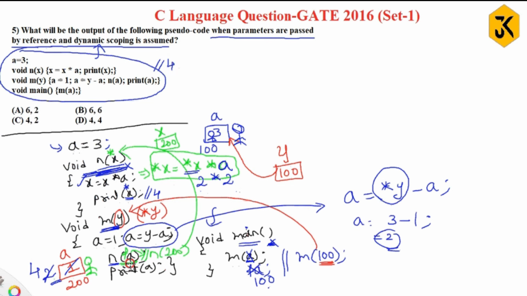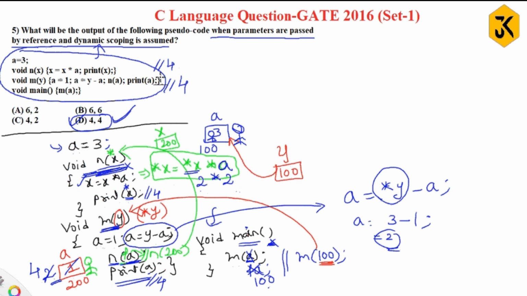Now n of a is completed. Then it is going to perform print of a. What is print of a? A is local to this function, so the a value is also 4. So this a will be printed as 4. So our answer is 4, 4.